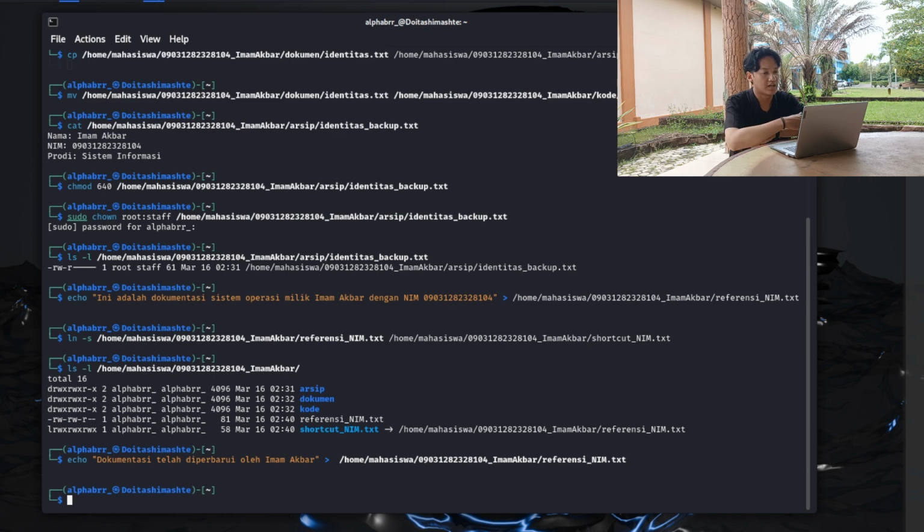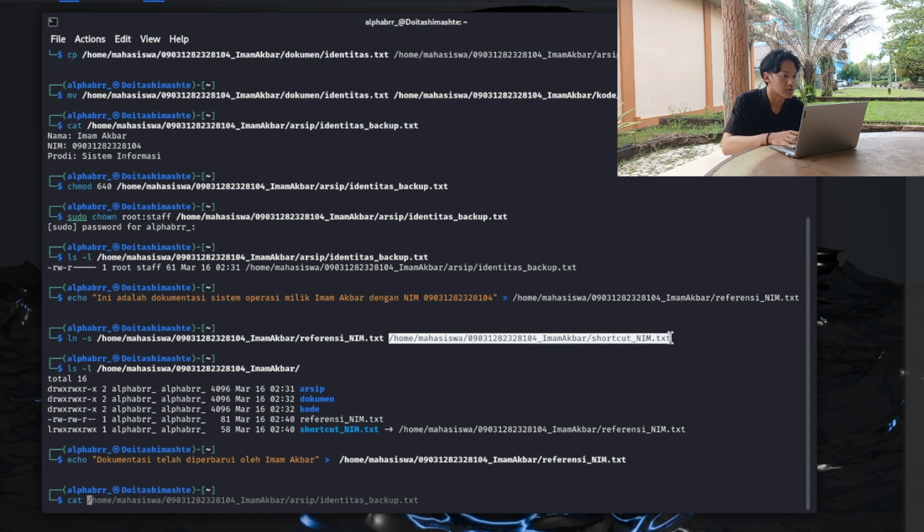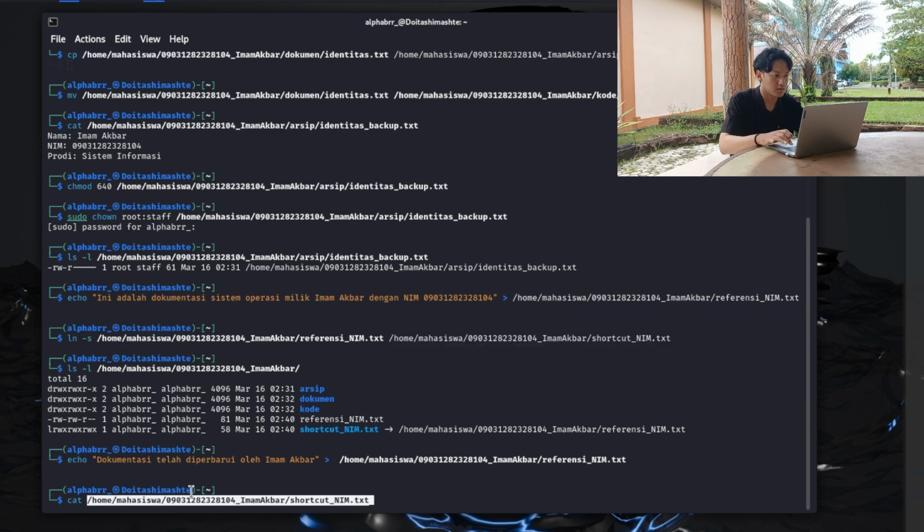And then the last part is to view what is inside shortcut_nim.txt. We will once more be using the cat command. So cat shortcut_nim.txt.